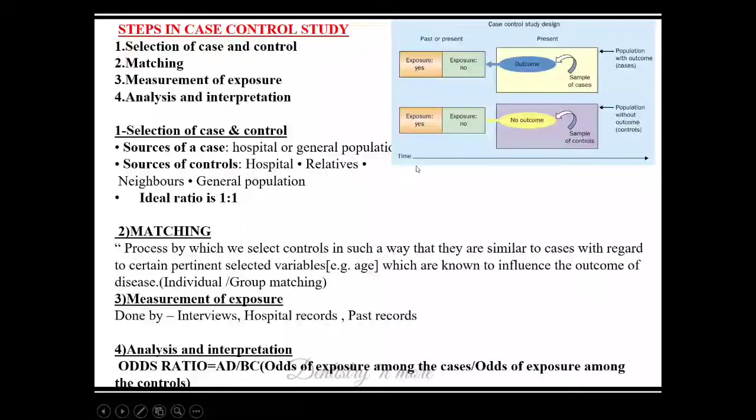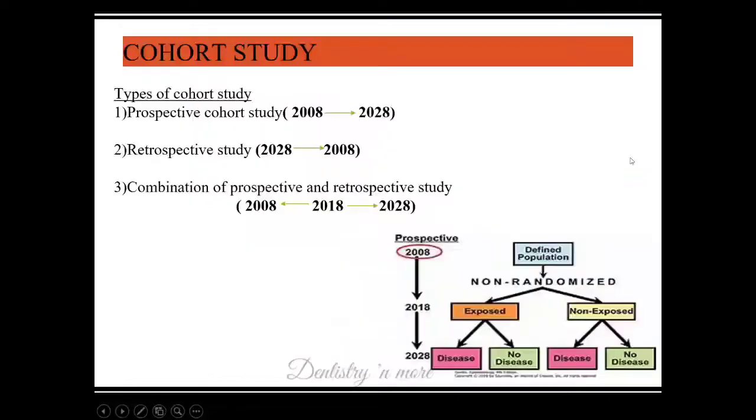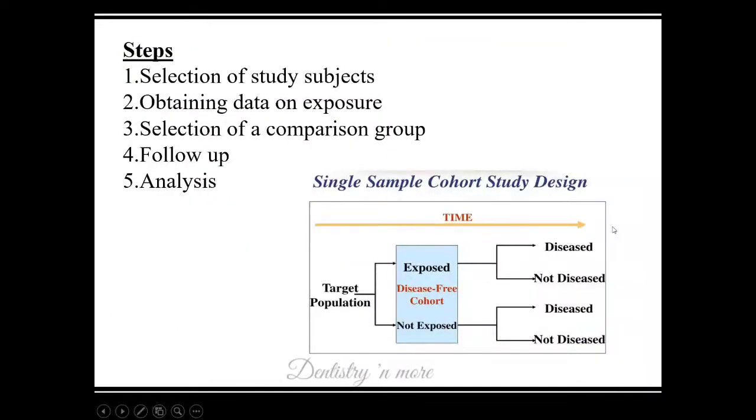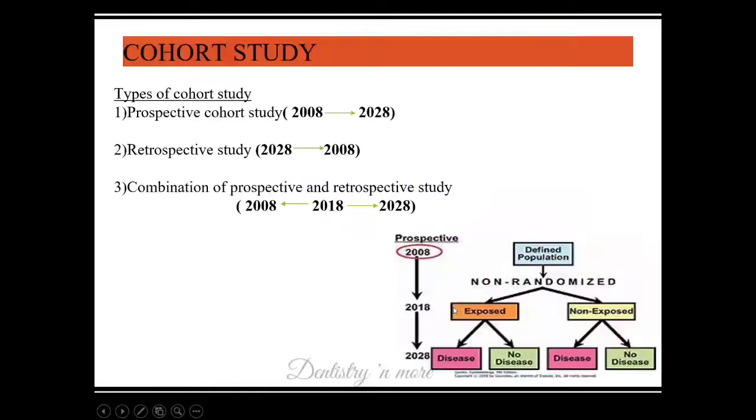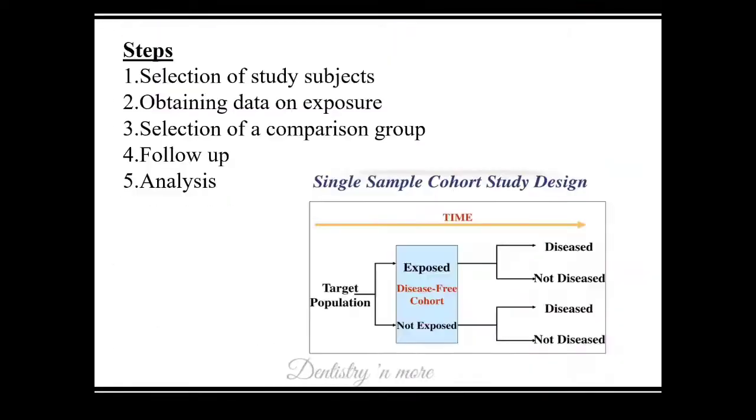Here we are starting from the present to the future. So, exposed and not exposed. At the start of the study, people do not have any disease. In case control we start with disease. After a period of time we follow up these people and check how many of the exposed get disease and how many of the non-exposed get disease. So that is the framework.